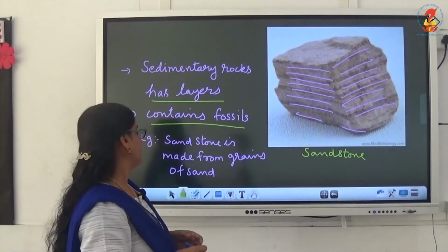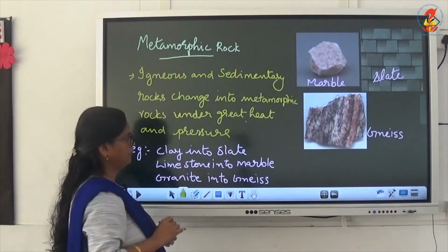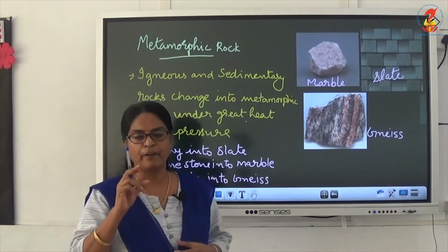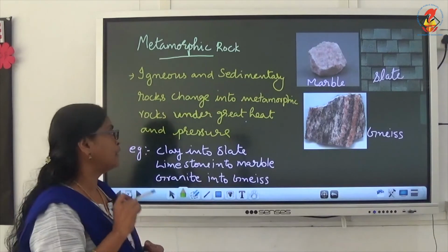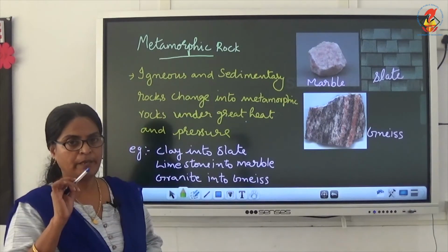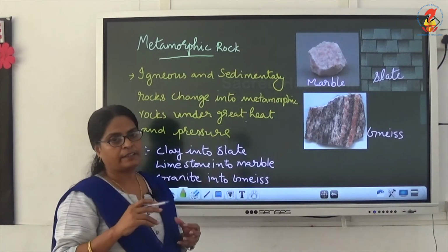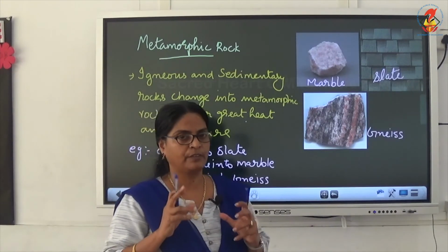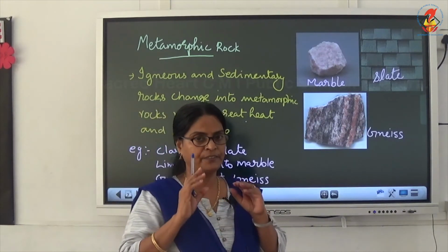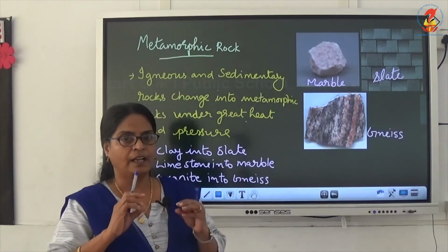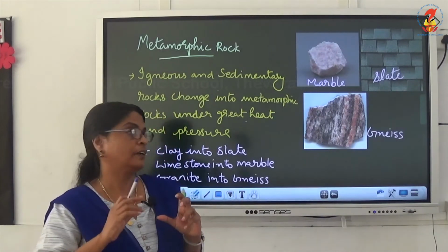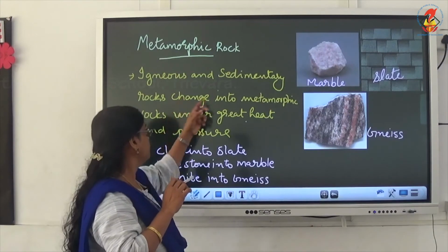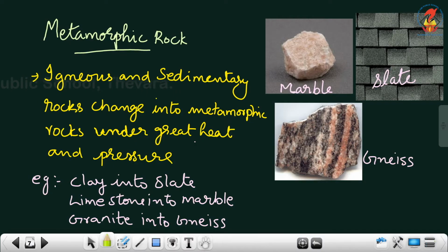Okay children, now we will move on to the next type of rocks, that is metamorphic rock. We have studied that the Greek word metamorphos means change of form. So metamorphic rocks are formed when igneous and sedimentary rocks change into other forms.